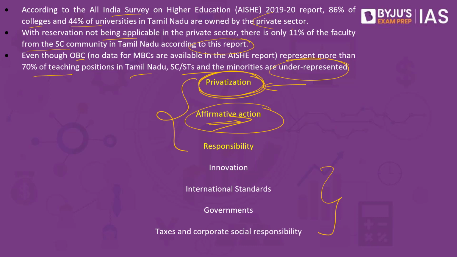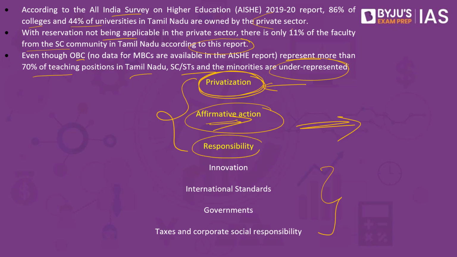So the second argument is, as part of affirmative action, it does not matter whether it is government or private. All that we have to do is empower these people so that they have the same line of start, which is why we have to ensure that reservation is also carried forward in the private sector.